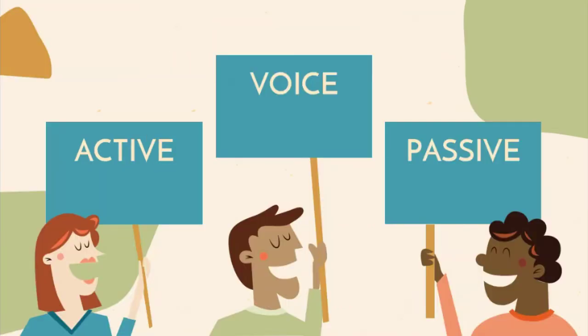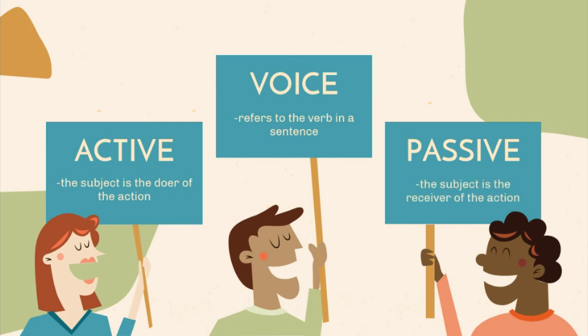So here are the words that you should remember as we discuss our lesson for today. So what is a voice? The voice talks about the role of the subject in the sentence. The subject can either be the doer or the receiver of the action. In the active voice, the subject is the doer of the action, while in the passive voice, the subject is the receiver of the action.